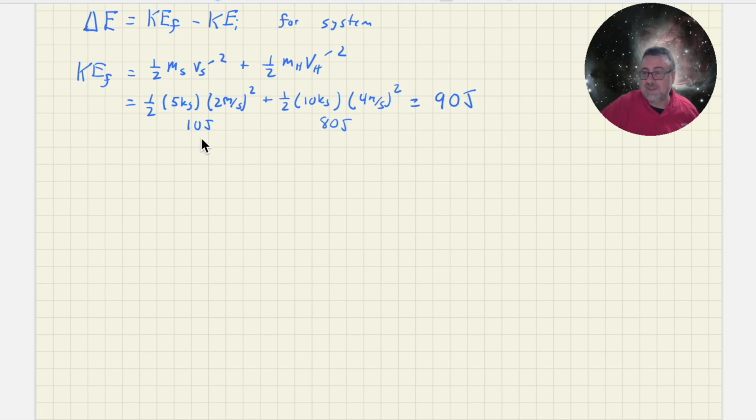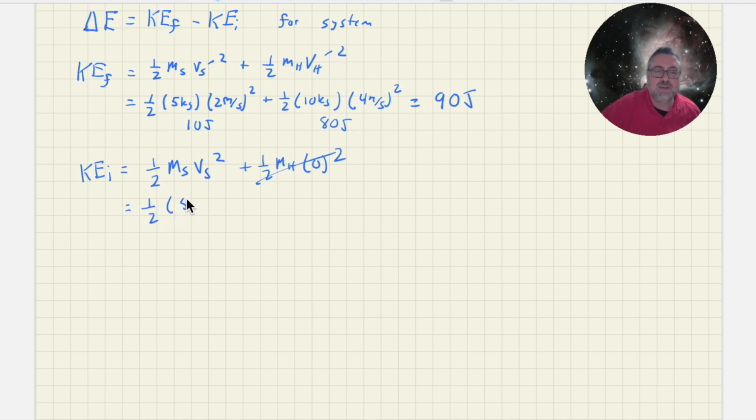Well, that's the situation after the collision, so now we need to figure out the energy before the collision. Before the collision, that's going to be 1/2 mass of Sally, velocity of Sally squared, plus 1/2 mass of Harry, but that's 0 squared because Harry wasn't moving initially, so that piece is gone. So this is going to be 1/2 Sally's mass, which is 5 kilograms, times her velocity at the beginning, which was 6 meters per second, but that's squared.